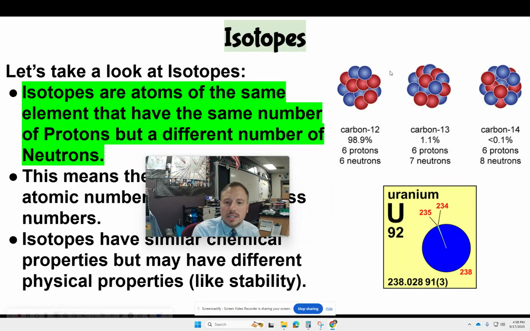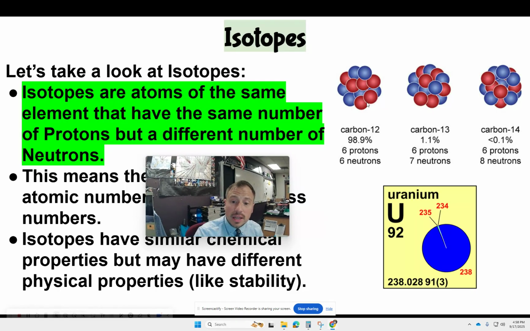So let's use this as an example, carbon. Carbon has three main isotopes, carbon 12, 13, and 14. Those numbers after carbon are the mass numbers, because you'll notice they all have 6 protons. All carbon has 6 protons, right? If it does not have 6 protons, it is not carbon. But you notice most carbon is carbon 12, 98.9%, and it has 6 neutrons. Now carbon 13 has 7 neutrons, carbon 14 has 8 neutrons.